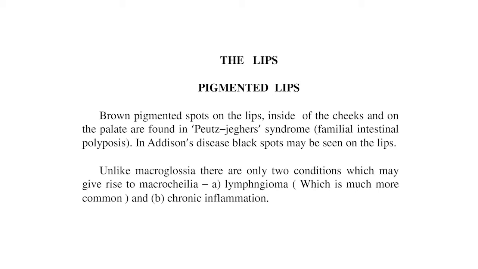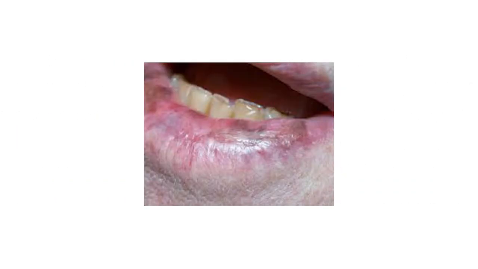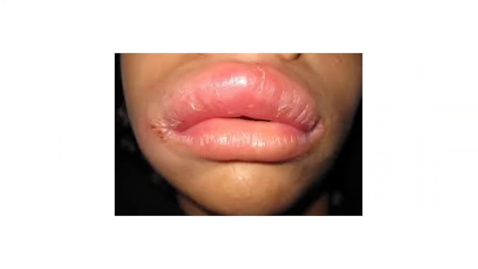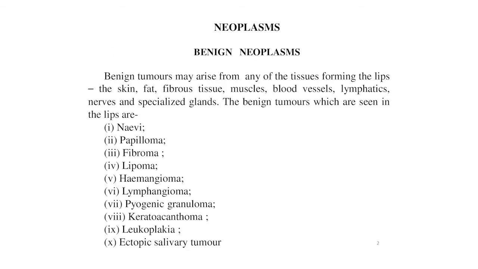Brown pigmented spots on the lips, inside of the cheeks and on the palate are found in Peutz-Jeghers syndrome, that is the familial intestinal polyposis. In Addison disease, black spots may be seen on the lip. Macrocheilia: there are only two conditions which may give rise to macrocheilia. One is the lymphangioma, which is much more common, and second is the chronic inflammation. Dear students, here is the image on your screen you are watching. This is the typical pigmented lip, and the second one showing on your screen is the macrocheilia.